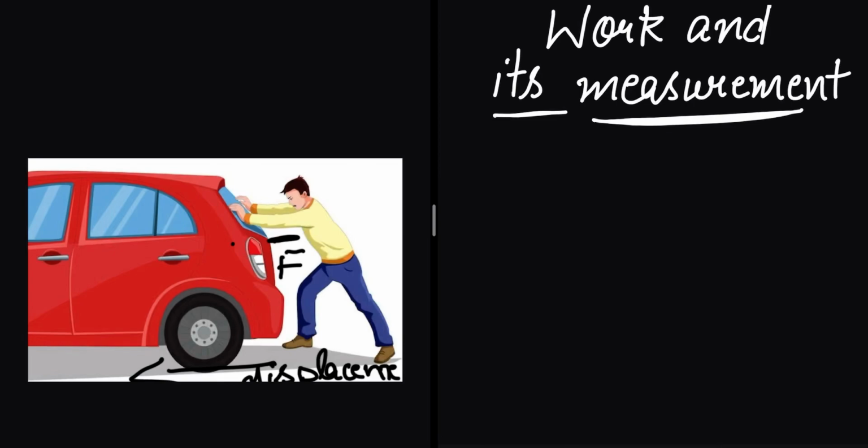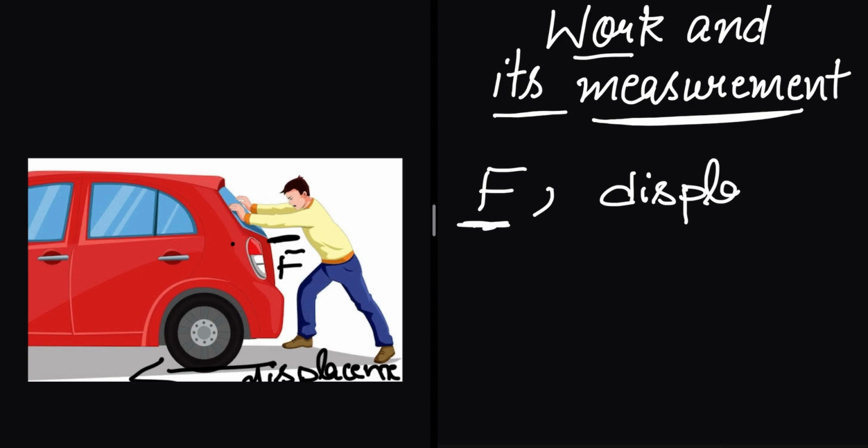Today we will discuss a new topic in physics, work and its measurement. In our day-to-day life we use the term work when we are doing some sort of physical and mental activities. But in physics we use this term work only when we apply force on an object, and because of this applied force there is displacement in the object, a displacement of the object from its original position.